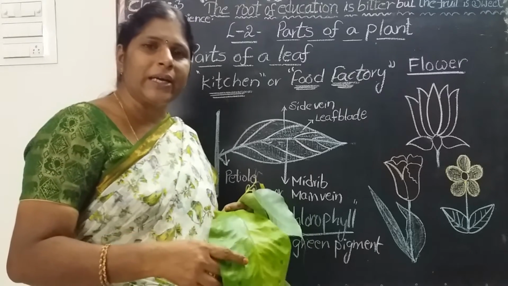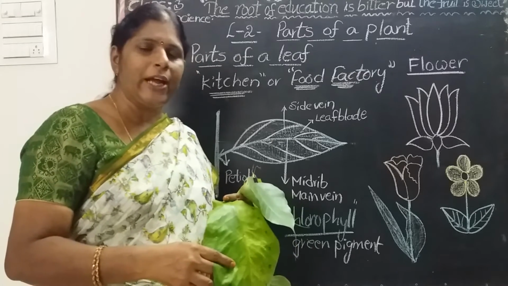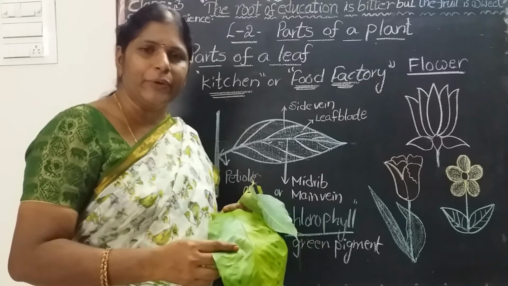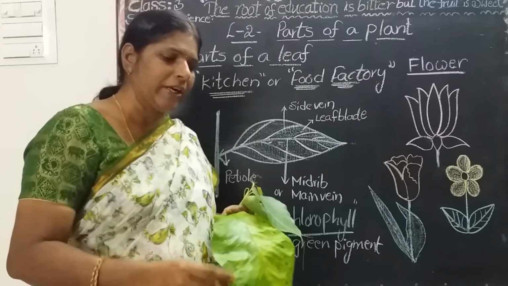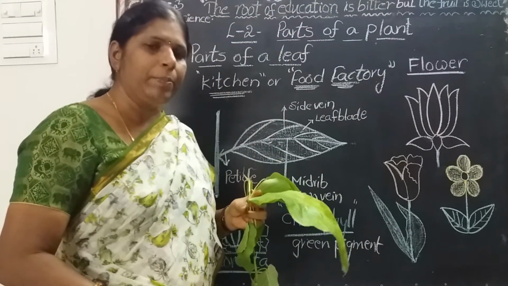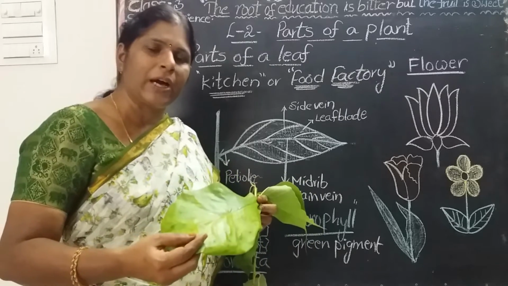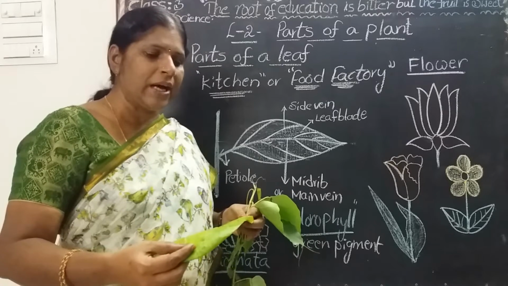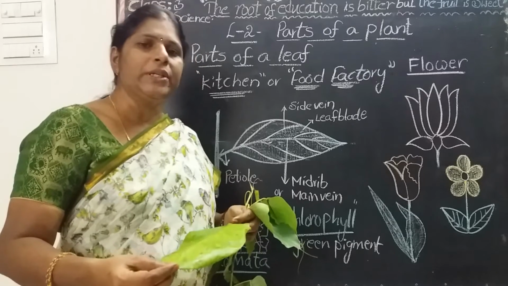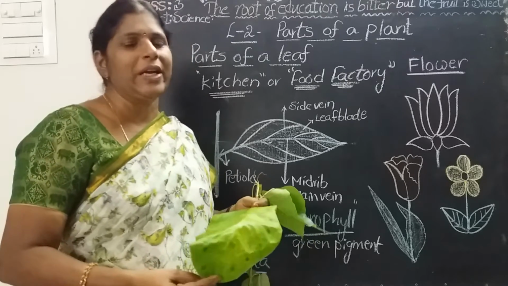Let us recall what you have discussed in previous classes about root and stem. Okay children, now we will discuss the leaf. As it is a very important part, I repeat it for your better understanding. Please follow carefully. Parts of a leaf are not completed yet, children. As it is an important topic, I repeat it. Now we will discuss the structure of a leaf, or parts of a leaf.